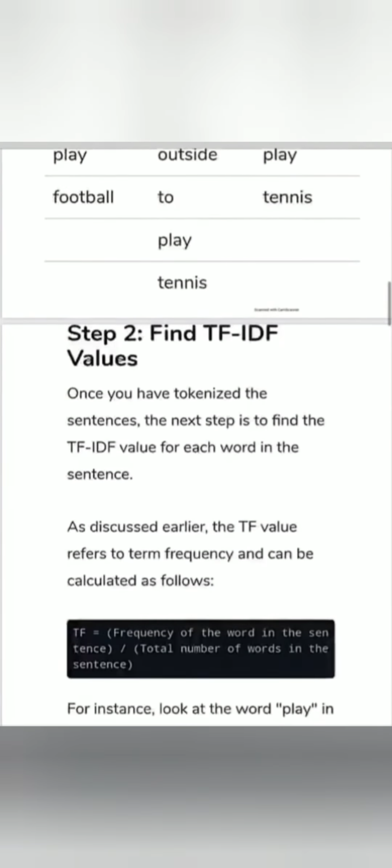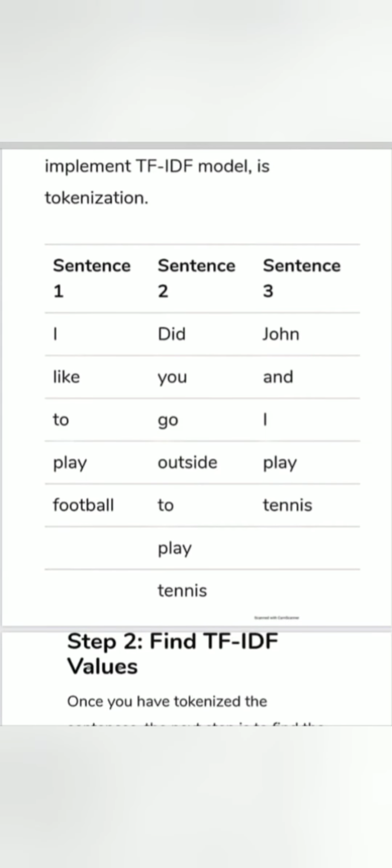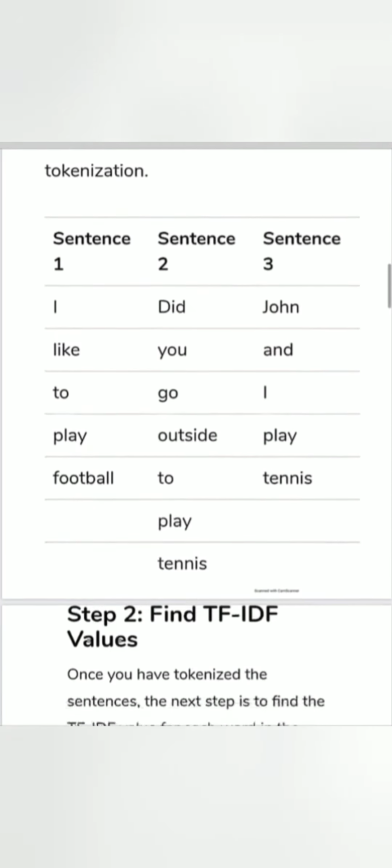Friends, here is an example for TF. If you see sentence 1, the word play repeats one time, but the whole sentence contains 5 words, which means the TF value for play in sentence 1 equals 1 by 5.